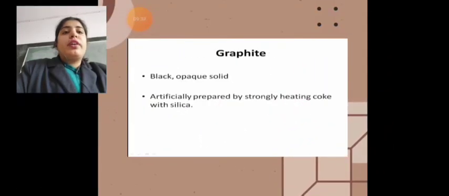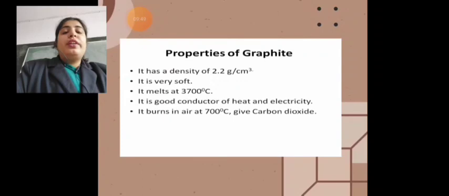The next one is graphite. Graphite is a black and opaque solid, and this is artificially prepared by strongly heating coke with silica. Now let us see the properties of graphite. The density of graphite is 2.2 gram per centimeter cube, and it is very soft. See, both diamond and graphite are forms of carbon, but diamond is very hard whereas graphite is very soft. Graphite melts at 3700 degrees Celsius, whereas diamond has another melting temperature.